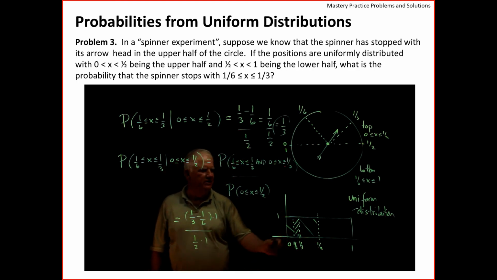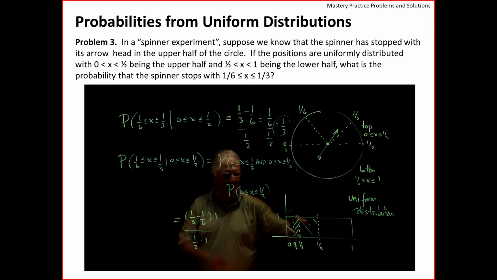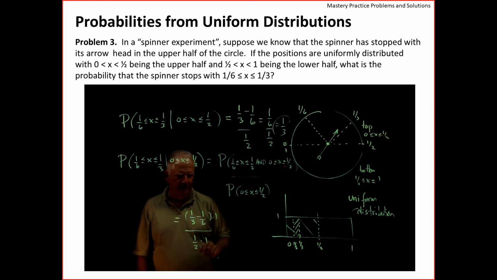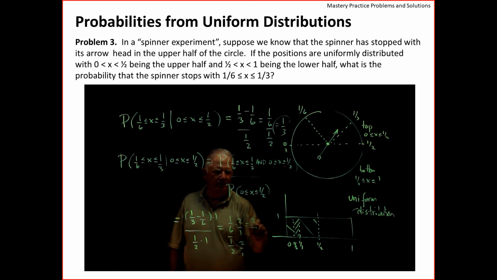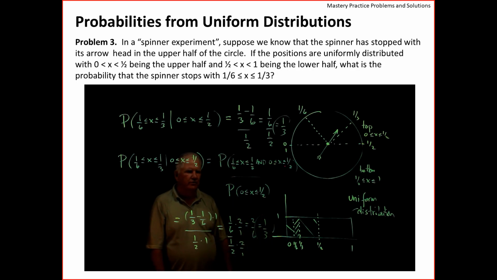And that is again 1/6 all over 1/2. I'm going to multiply the top and bottom by 2. I'm going to get 1 down here, and 2 over 6, which is 1/3. And there's the answer both ways.